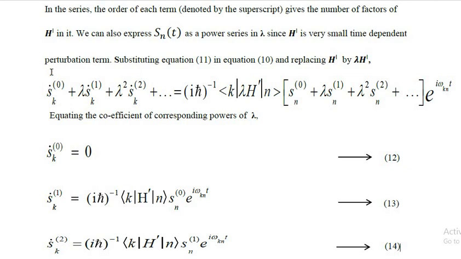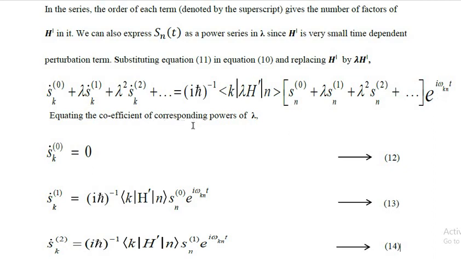So Ṡ_k^(0) plus lambda Ṡ_k^(1) plus lambda squared Ṡ_k^(2) plus etc. is equal to (iħ)^-1 the matrix. In the matrix form, instead of H prime, we have written lambda H prime, and S_n^(0) plus lambda S_n^(1) plus lambda squared S_n^(2) plus etc. into e^(iω_kn t).